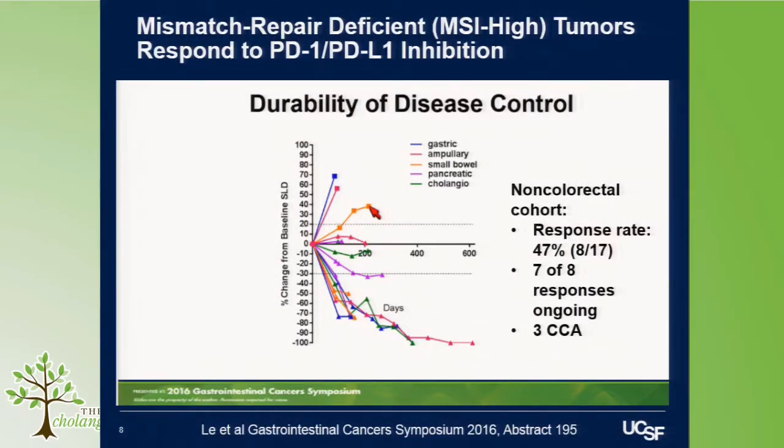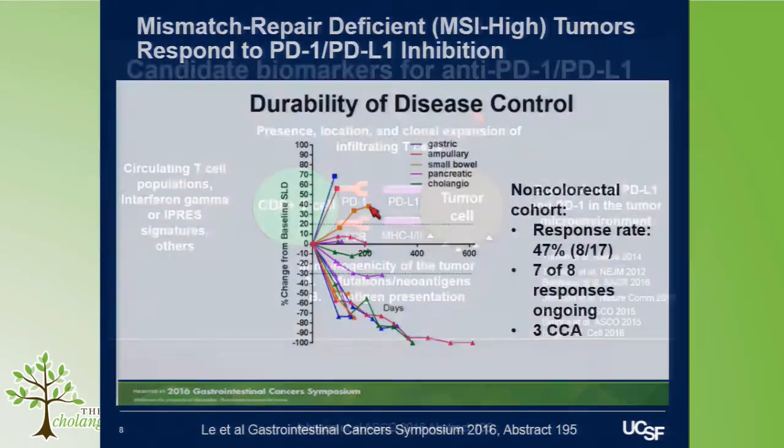So following upon that clue as a potential biomarker of response, there are also other non-colorectal and colorectal cohorts of patients with this particular pattern of mutations called mismatch repair deficiency or microsatellite instability, which do show an exceptionally high response rate to PD-1 inhibition, much higher than the 17% that we saw in the Keynote 28 trial. The small cohorts that have been studied in the non-colorectal series show about 50% response rate in people that are enriched for this particular mutation type.